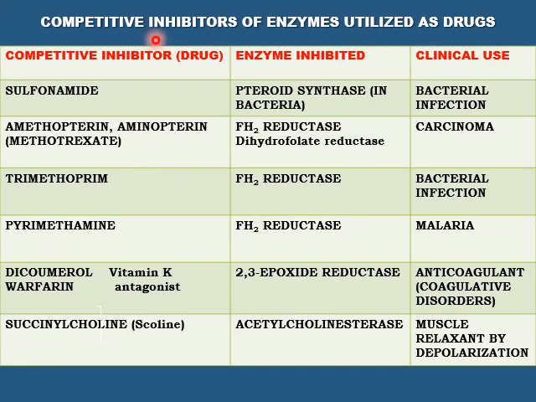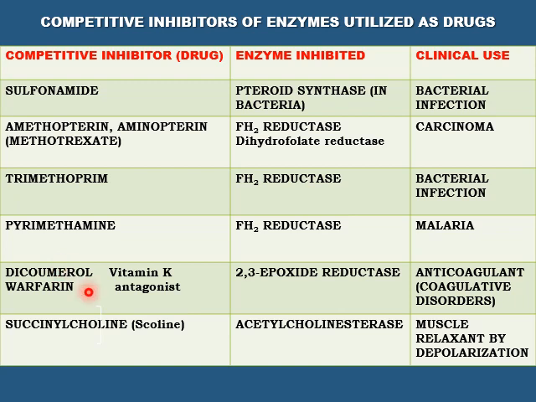This is the list of some competitive inhibitors of enzymes utilized as drugs for therapeutic use. The drug sulfonamide inhibits the enzyme pteroate synthase in bacteria, used in bacterial infection. It inhibits the DNA synthesis in bacteria. The drugs methotrexate and aminopterin inhibit the enzyme dihydrofolate reductase in cancer cells, used in cancer. The drug trimethoprim inhibits the enzyme dihydrofolate reductase in bacteria, used in bacterial infection. Pyrimethamine inhibits the enzyme dihydrofolate reductase, used in malaria.